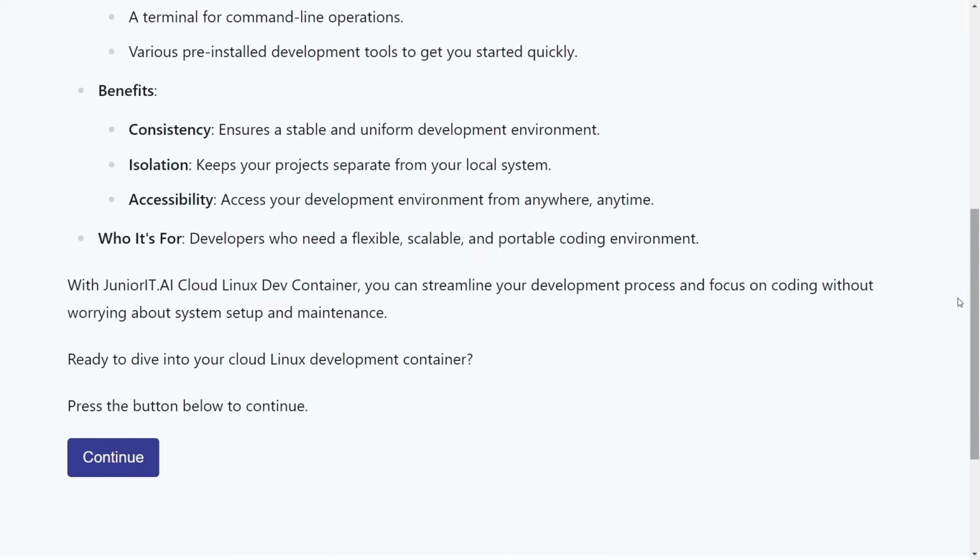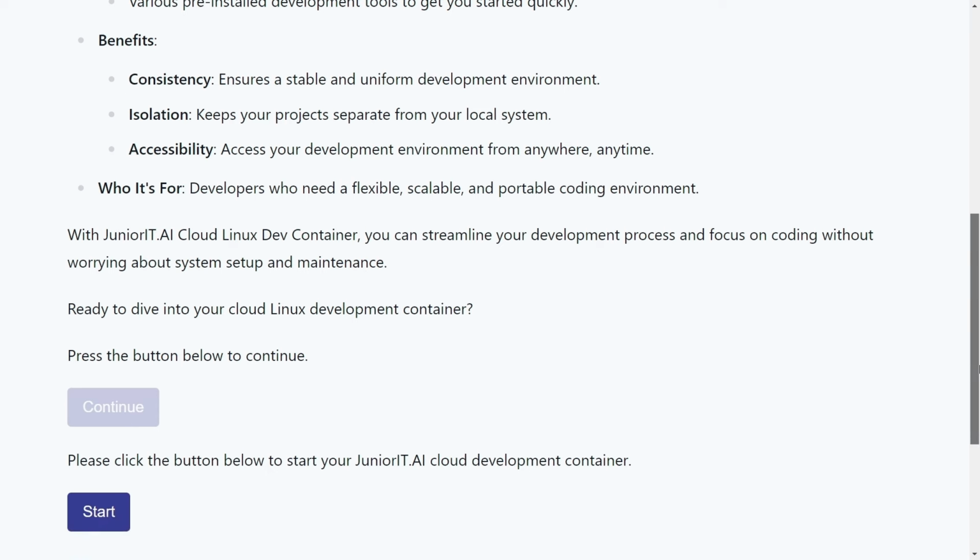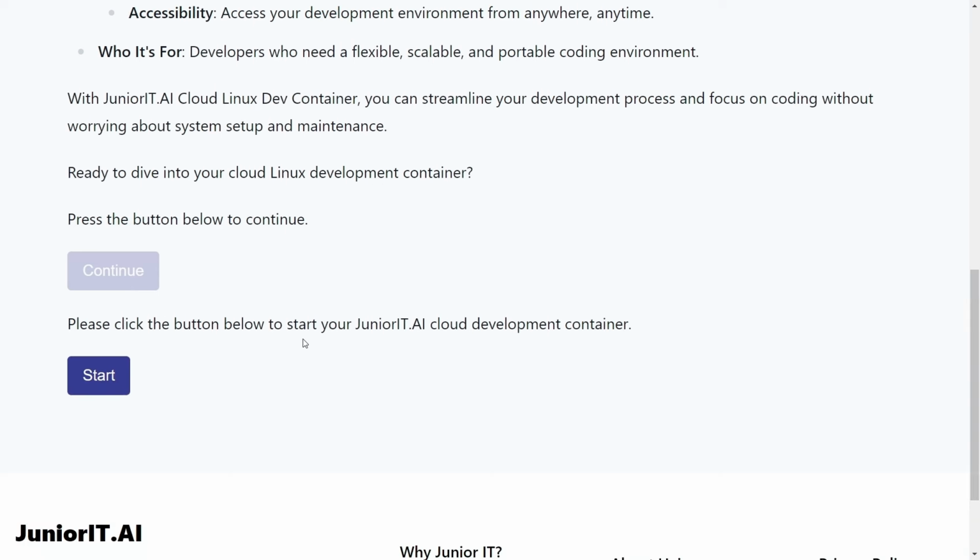As I already told you, this is an interactive session. So there are some buttons that you need to click on. You need to click on the continue button. Then to start your Junior IT development container, you need to click on the start button. It will take approximately 120 seconds, or maybe shorter if you have already opened a cloud development container.